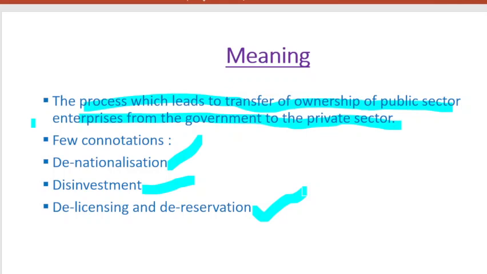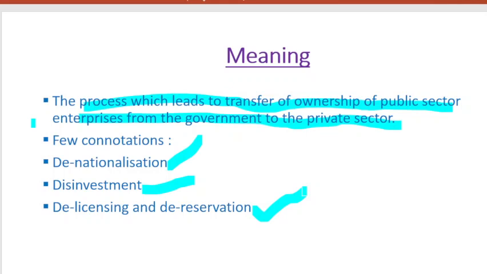And lastly, delicensing and dereservation. Basically, this concept covers any policies which help in the expansion of the private sector, or any policy which helps in encouraging the private sector to come forward. For example, subsidies are usually given by the government. Subsidies are a sort of financial help, right? Financial assistance to purchase capital goods or any goods, commodities.